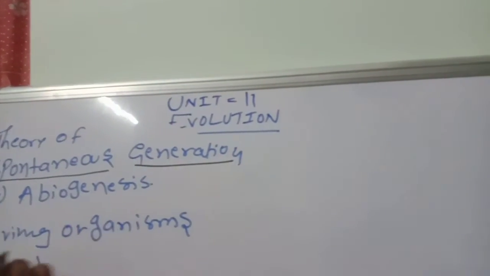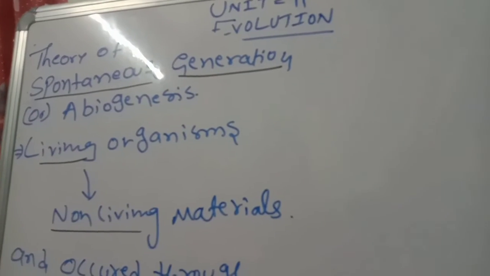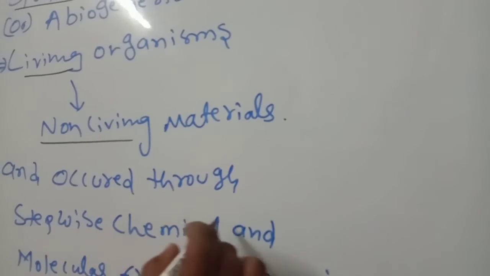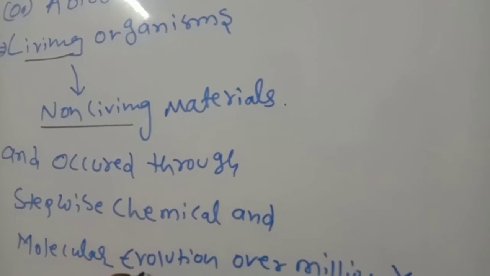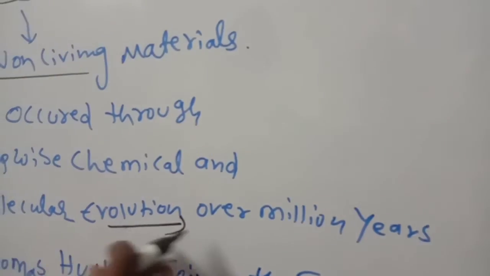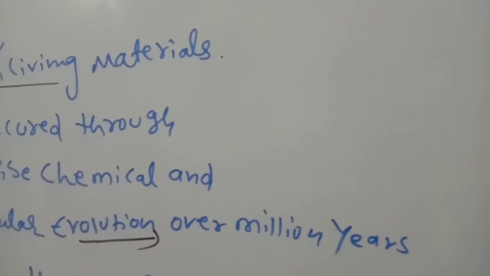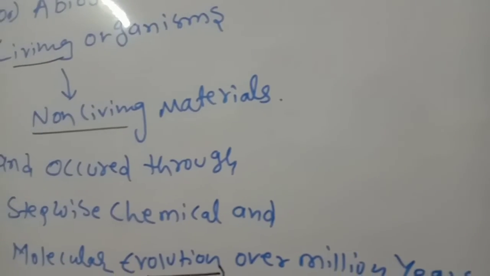So what they believed: living came out from non-living and occurred through stepwise chemical and molecular evolution. So DNA, RNA evolution over a million years happened, it seems. Then life came like that. They're telling this. Some people believe in spontaneous generation. Thomas Huxley, one of the scientists, coined the term